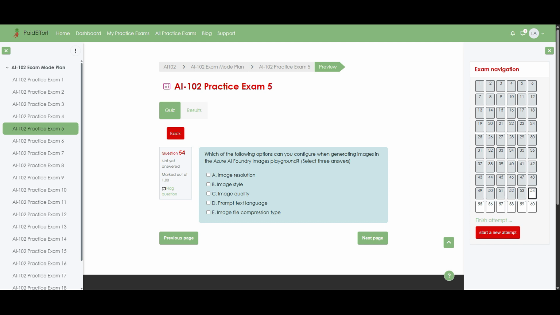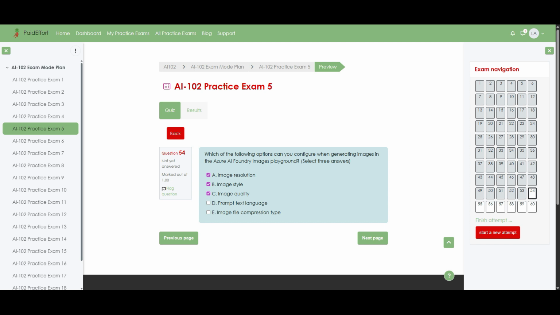Question 54. Which of the following options can you configure when generating images in the Azure AI Foundry Images Playground? Select three answers. Option A, image resolution. Option B, image style. Option C, image quality. Option D, prompt text language. Option E, image file compression type. The correct answers are Option A, image resolution, Option B, image style, and Option C, image quality.